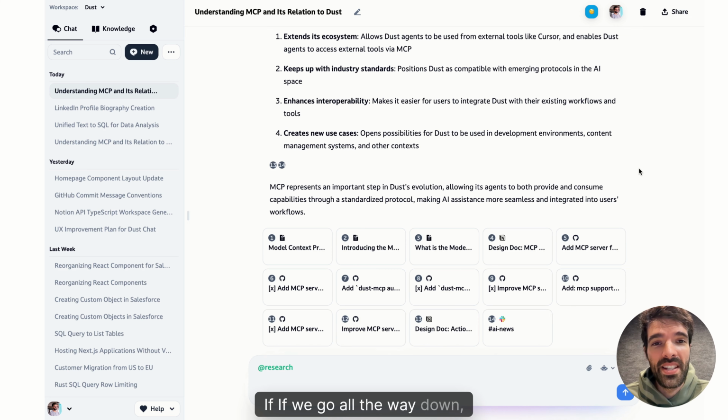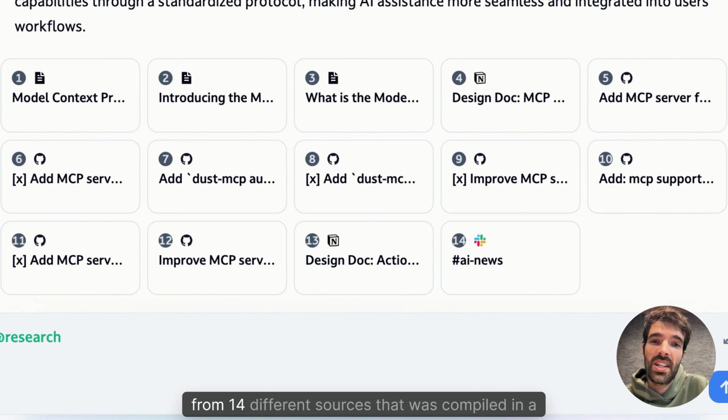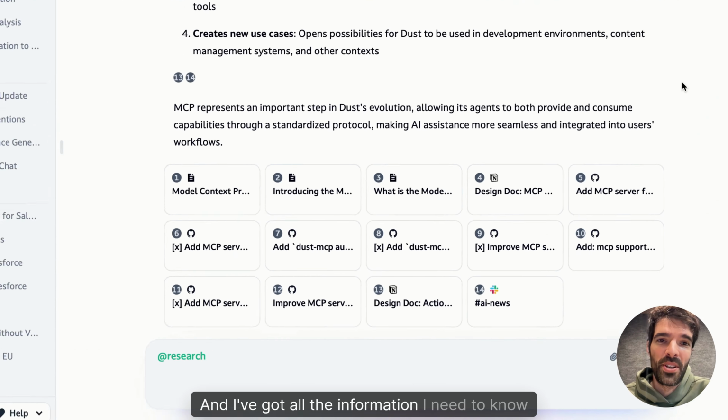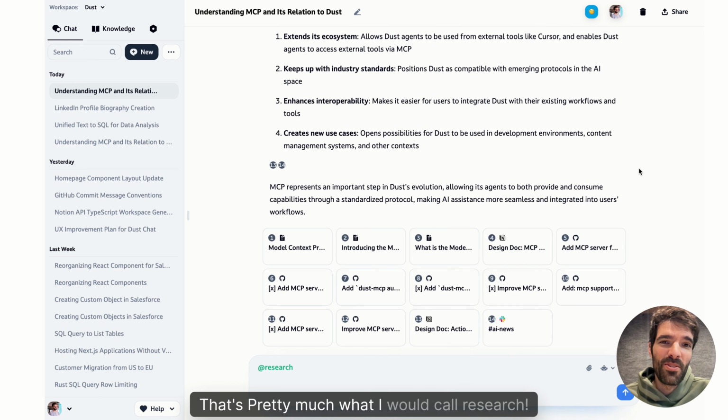If we go all the way down, you can see that in one message, we got information from 14 different sources that was compiled in a few minutes, and I've got all the information I need to know the status of our work on the Model Context Protocol. That's pretty much what I would call research.